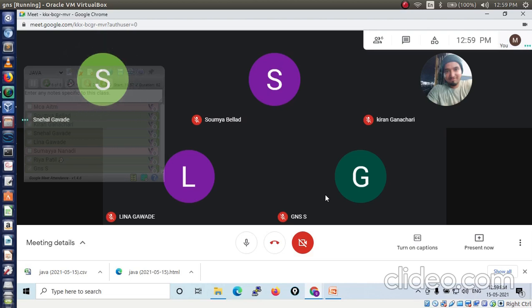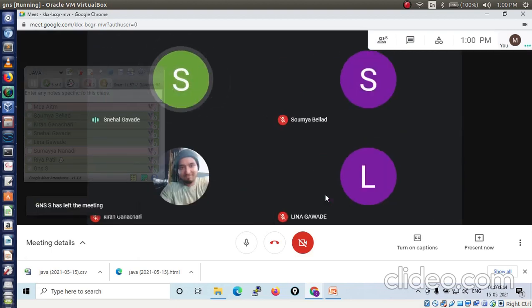Wait. Int x is equal to 10, then int y is equal to 20. Two numbers are assigned. Then result 1 is equal to 30 I have written. So result 1 means what am I performing? I am performing addition of these two numbers. So declare one more variable, int result 1, then int result 2, int result 3. Like that you have to define.